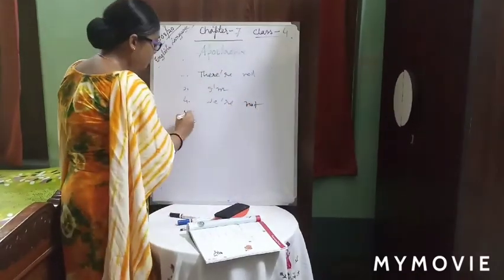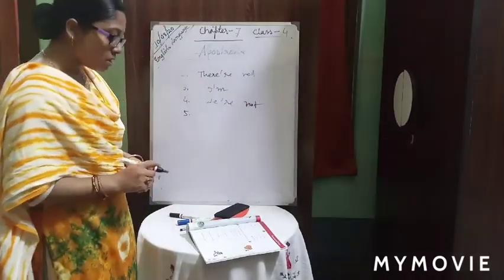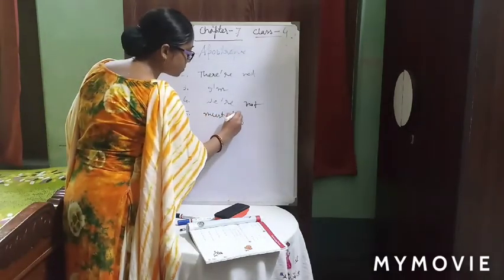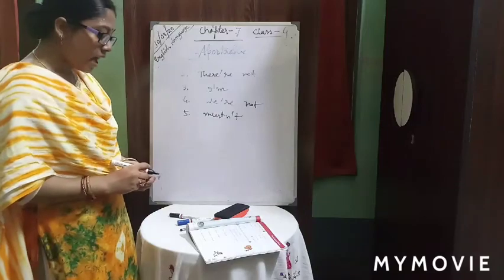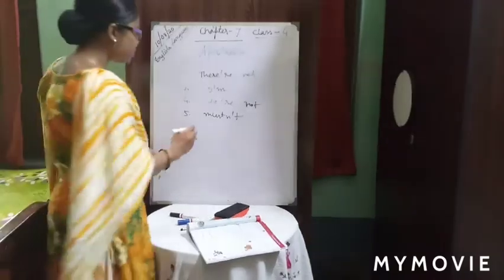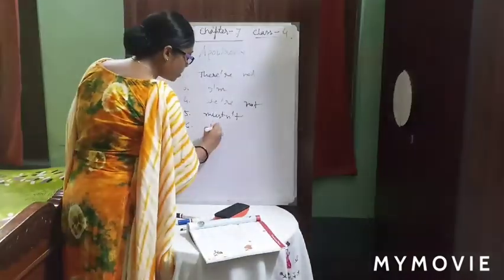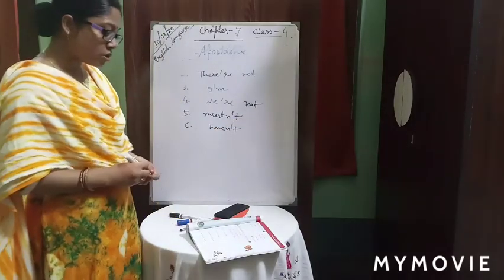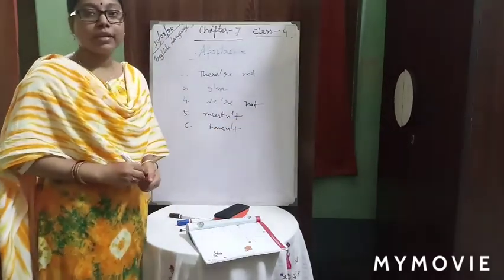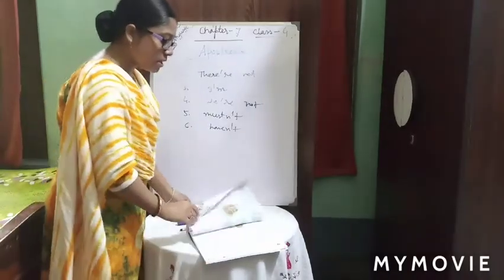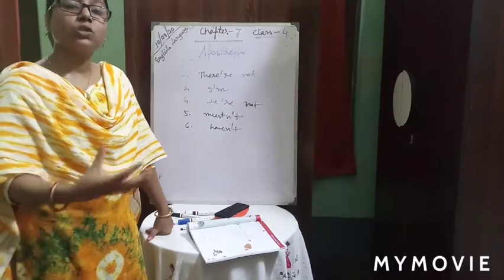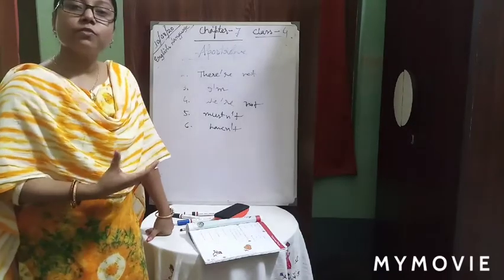Number 5, you must not run inside, so it will be mustn't. I have not got a sister, so it will be haven't. H-A-V-E-N-T, we haven't got a sister. Clear? It's very easy if you have gone through all the parts of apostrophe like possession, contraction and all. This is very easy for you to solve.